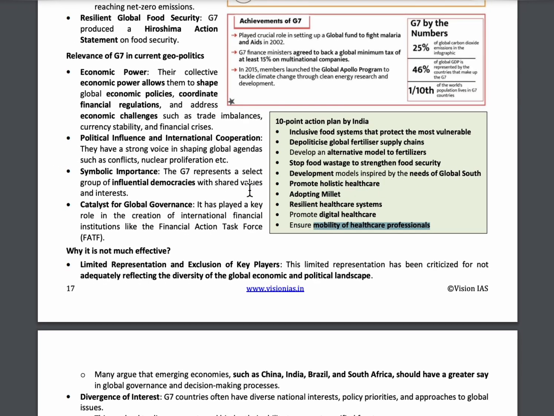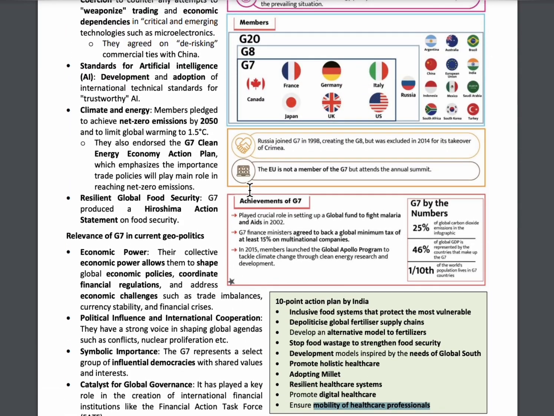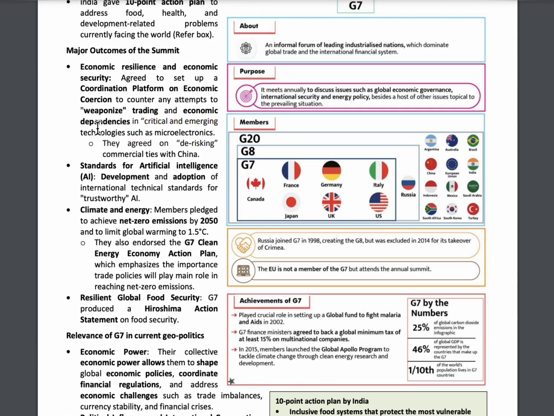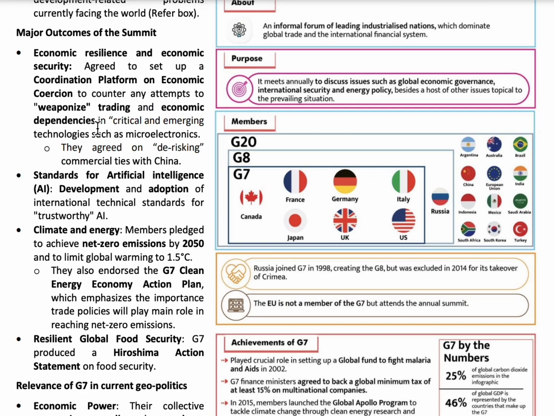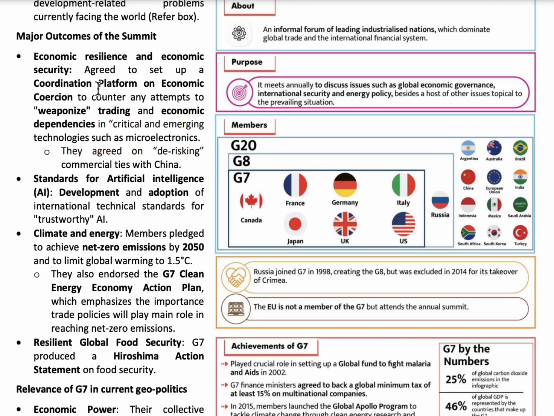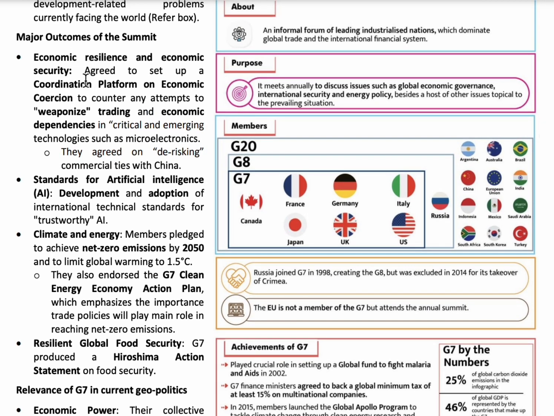The G7 summit concluded with some major outcomes. Those major outcomes include that the countries have agreed to set up a strong coordinated economic platform. It is done because China is using trade as a tool for foreign policy. Using trade as a tool for foreign policy is called weaponization of trade. So, to counter this, the G7 countries have decided to set up a coordinated economic platform.